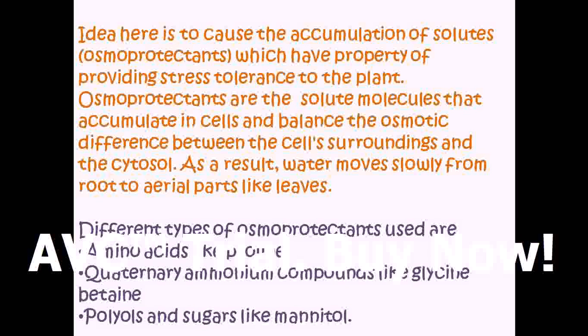So the idea here is to slow down the movement of water from the roots to the leaves by the formation of different solutes like osmoprotectants. Different osmoprotectants used here are amino acids like proline, quaternary ammonium compounds like glycine betaine, polyols, and sugars like mannitol.